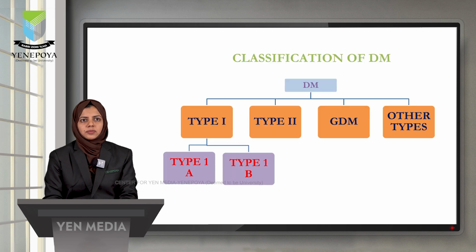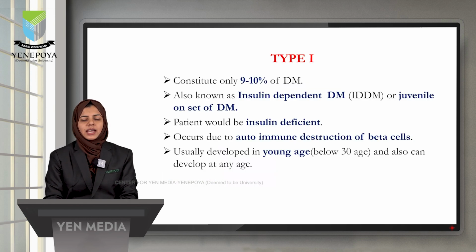metabolism. There are basically two main types of diabetes, type 1 and type 2 diabetes. Other than that, there is GDM and two other types of diabetes. Type 1 diabetes mellitus constitutes about 9 to 10% of diabetes mellitus. It is also known as insulin dependent diabetes mellitus or juvenile onset diabetes mellitus. Juvenile onset diabetes mellitus means it occurs in young age.